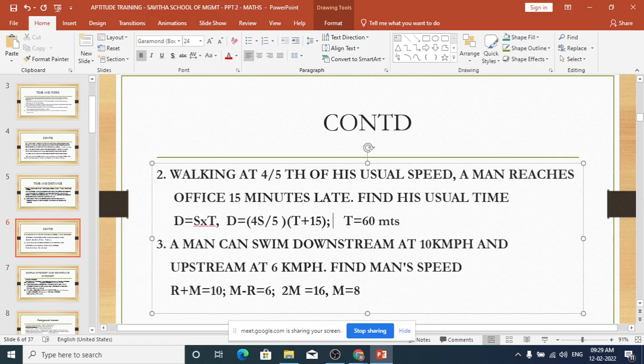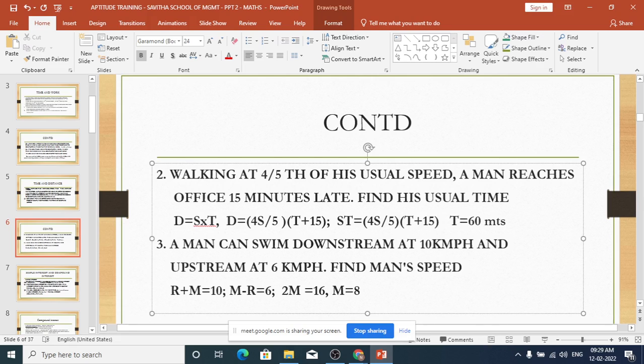Okay. Instead of D, I am substituting ST, because D equal to ST, equal to the right hand side, 4S divided by 5 into T plus 15.